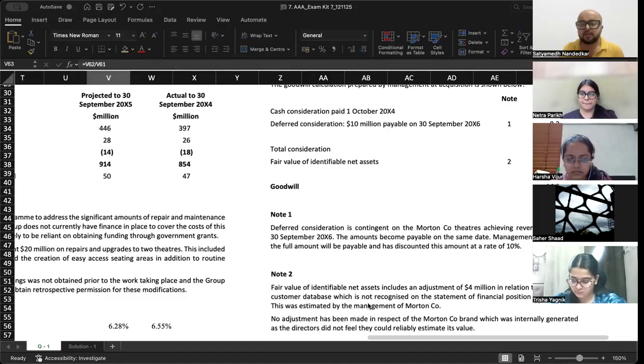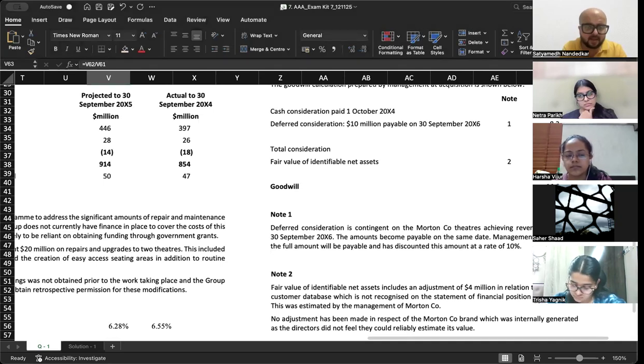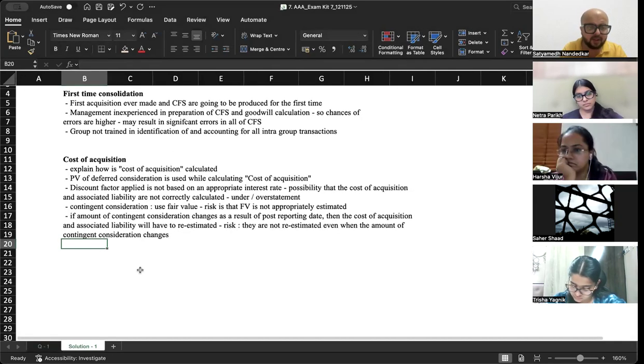Okay. Then certain intangible assets which cannot be considered in standalone financial statements but have to be taken in consolidation, like in this case, the acquired brand name could be one example for that, right? Okay. So let's discuss that point with respect to identifiable net assets.